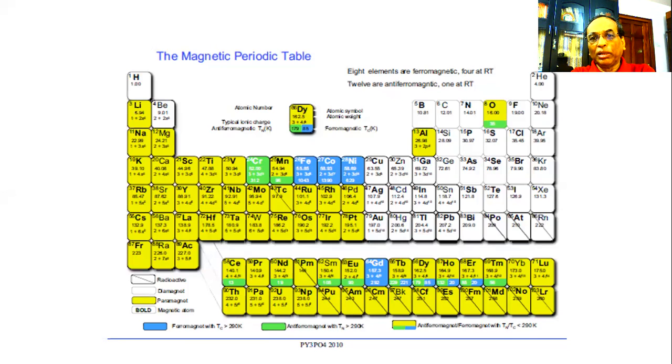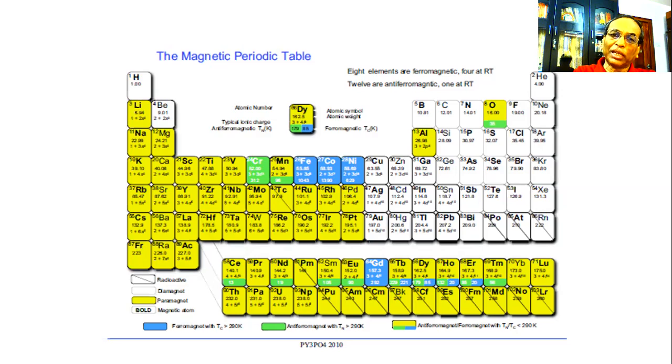From the periodic table, it is very much clear that the majority of the elements of the periodic table are paramagnetic. These are the yellow blocks, and white blocks are the diamagnetic materials. There are only 3 blue blocks, and in the rare earth elements it is 1. So altogether it is 4 blue blocks.